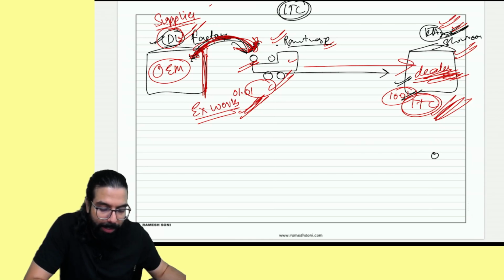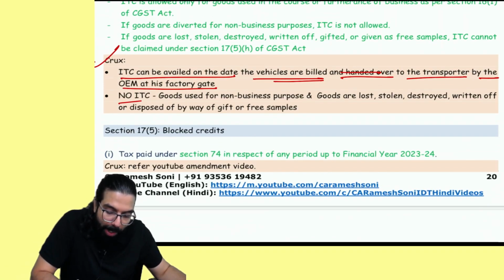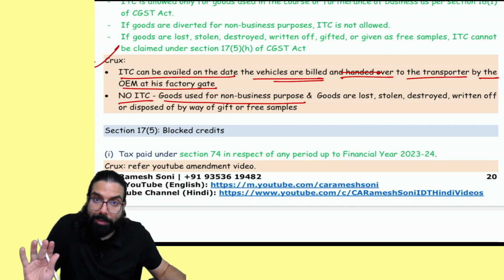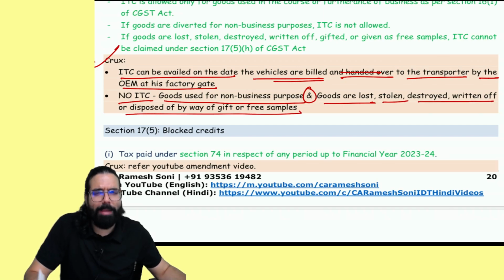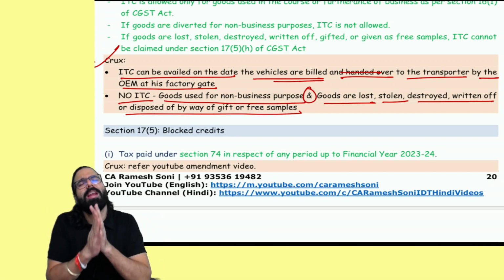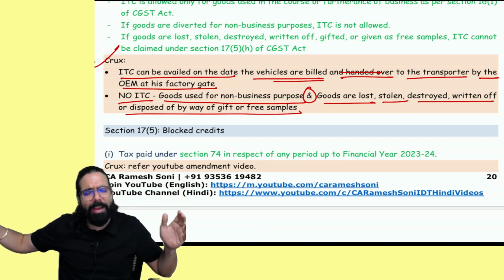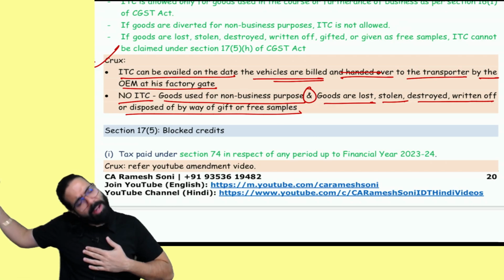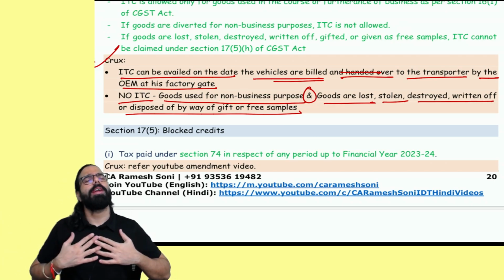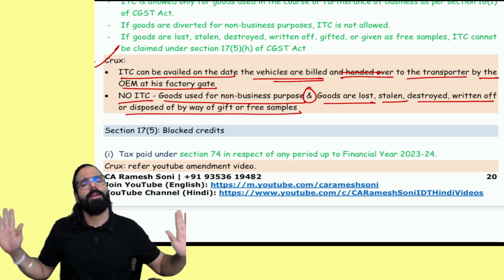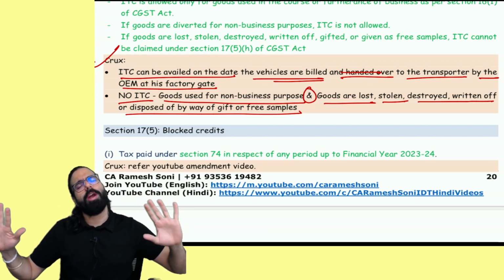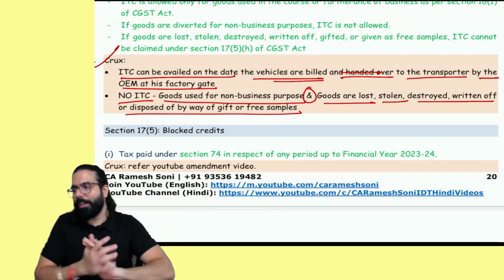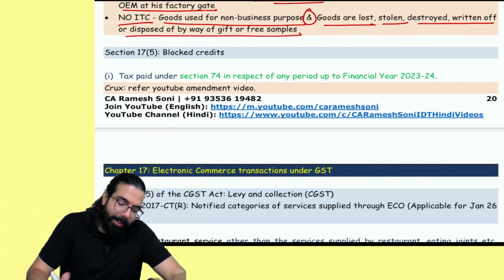Remember one thing, they have gone in and clarified. No ITC if goods are used for non-business purpose. This is a normal thing. And if goods are lost, stolen, destroyed, written off, or disposed of by way of gift or sample, then credit will not be there. Otherwise, at his factory gate, when the goods are handed over, I can go ahead and take the input tax credit. Done, sir. This point is clear. But, sir, on the way, if goods are lost, stolen, destroyed, then I will not get the credit. Done, sir. This point is clear.